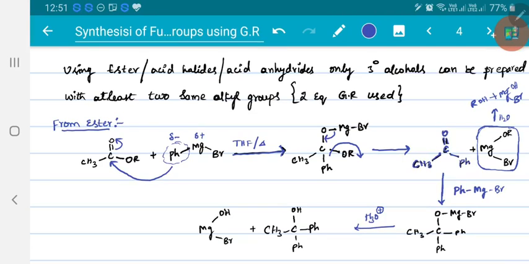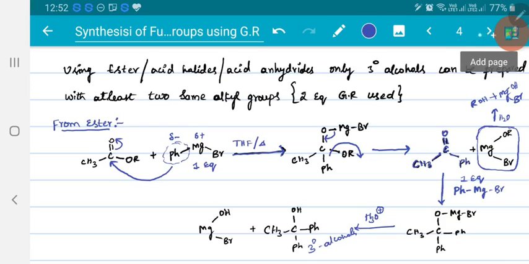Anyhow, the final product obtained is nothing but a tertiary alcohol. So esters react with two equivalents of Grignard reagent. One equivalent here, and another one equivalent of Grignard reagent here. Totally two equivalents of Grignard reagents are allowed to react, giving a final product, that is tertiary alcohol.